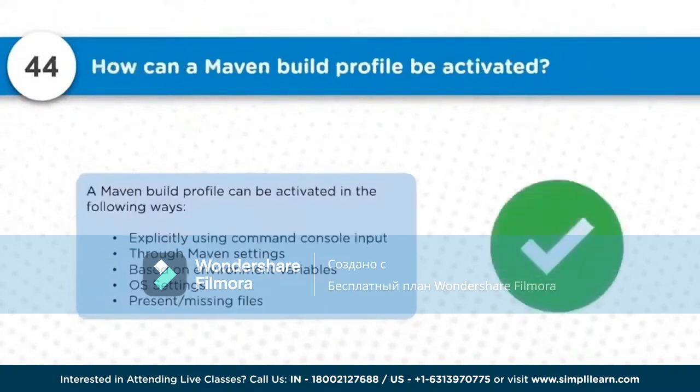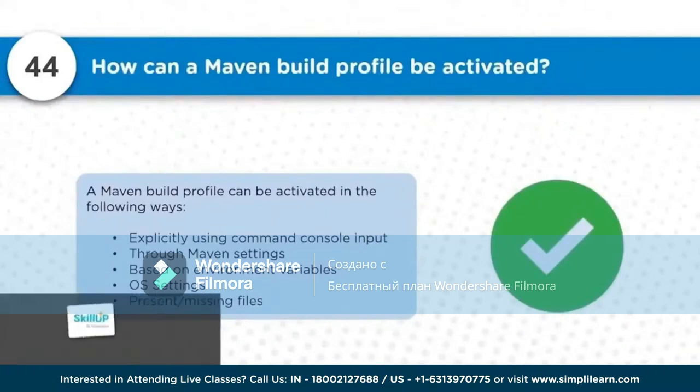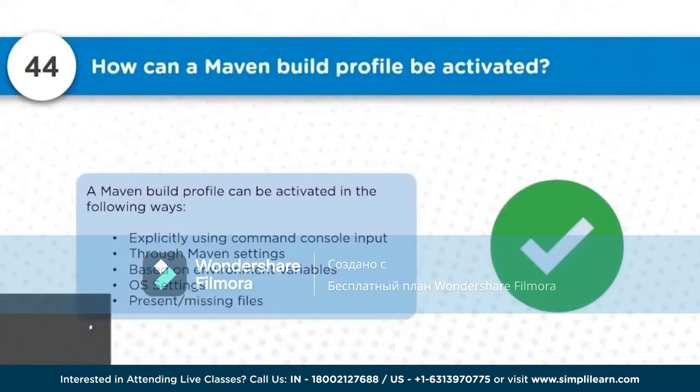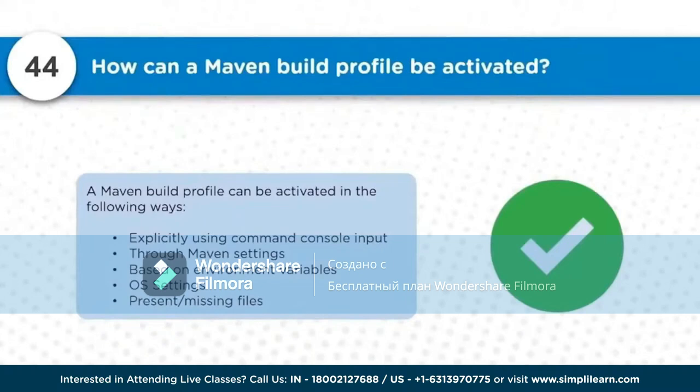How can a Maven build profile be activated? A Maven build profile can be activated in different ways. Explicitly, using the command line, you can specify which profile you want to execute. Through Maven settings, you can do it based on environment parameters, OS settings, and present and missing files. So these are the different ways in which you can activate the particular profile you want. Profile configurations can also be saved in various files, and from there you can refer to whichever file you want.